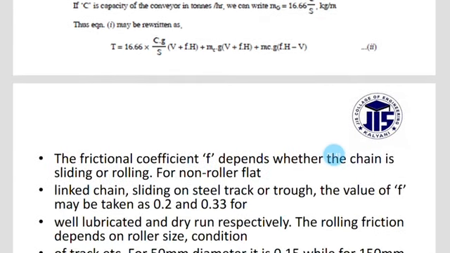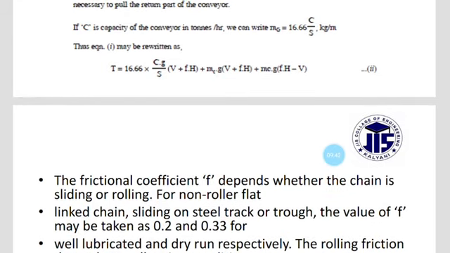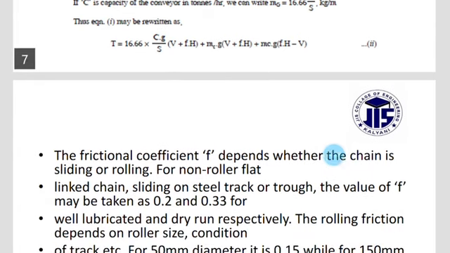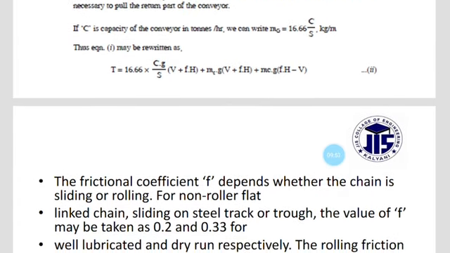The frictional coefficient F depends on whether the chain is sliding or rolling.